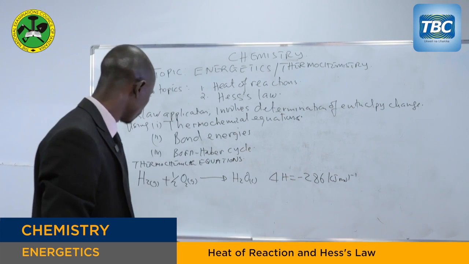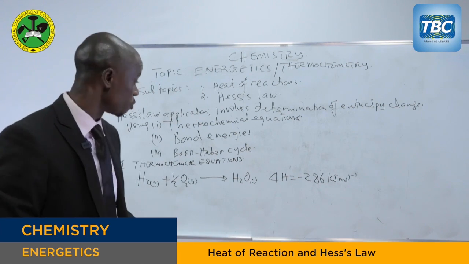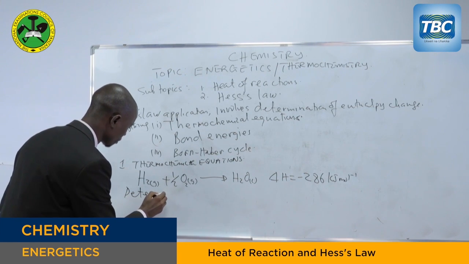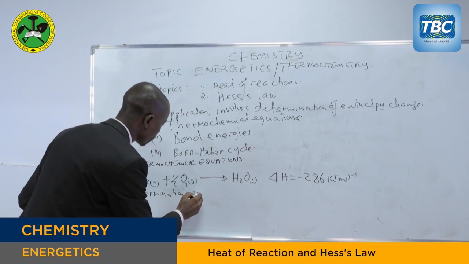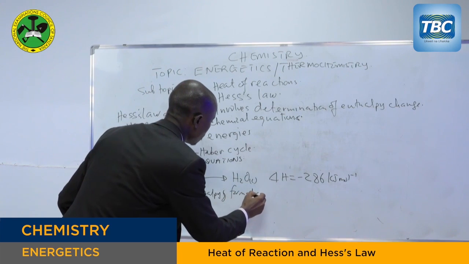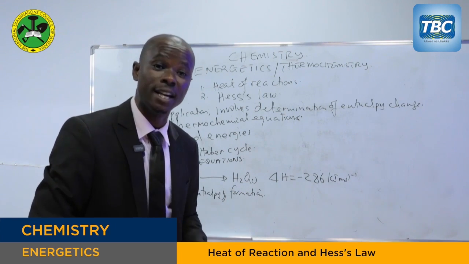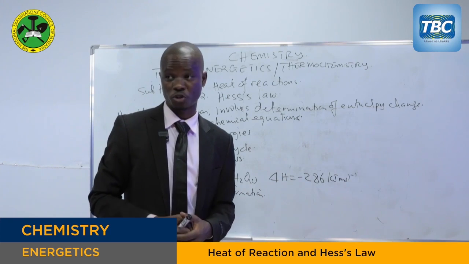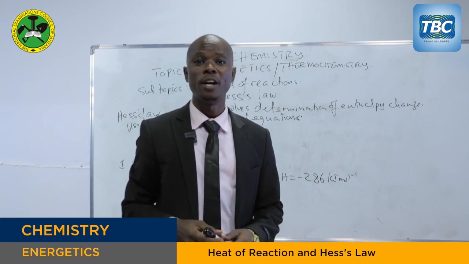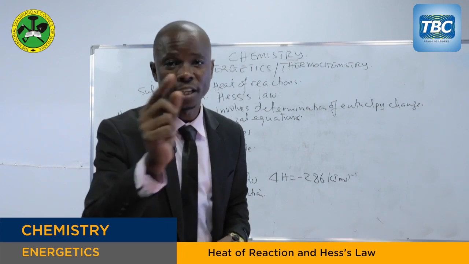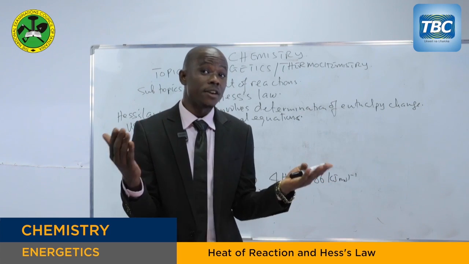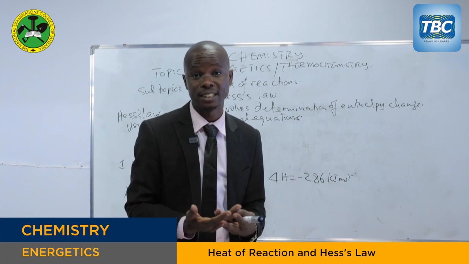My dear students, when you are told, for example, to find the enthalpy of formation, determination of enthalpy of formation using thermochemical equations, you know, the heat of formation of a compound can otherwise not be obtained directly.